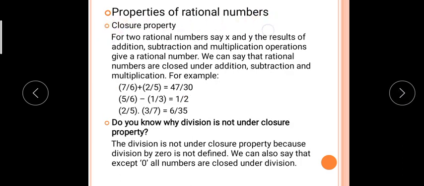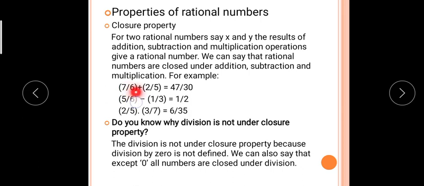Now properties of rational numbers. Closure property. For two rational numbers x and y, the result of addition, subtraction, multiplication operations gives a rational number. We can say that rational numbers are closed under addition, subtraction and multiplication. Okay, but not under division. Why? We can see. Maybe you learned all these properties in 8th standard, but I am going to explain in detail. I am revising again because they are very important.